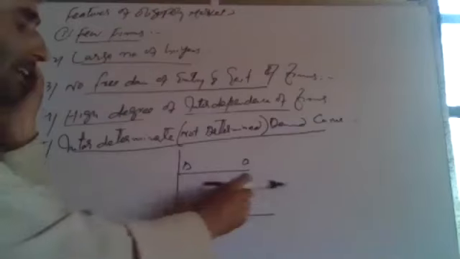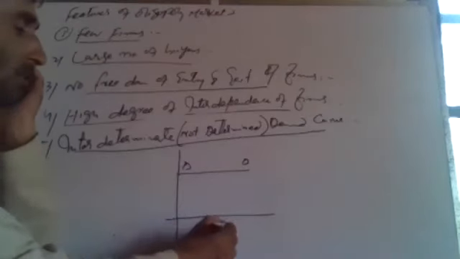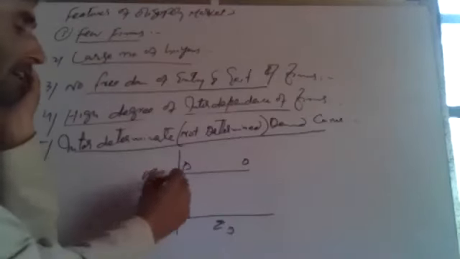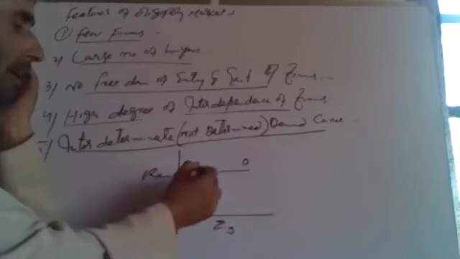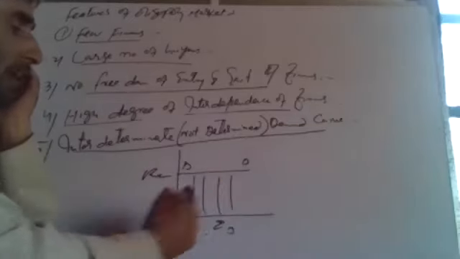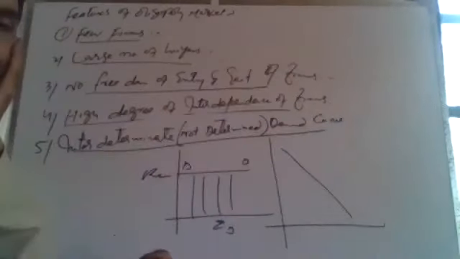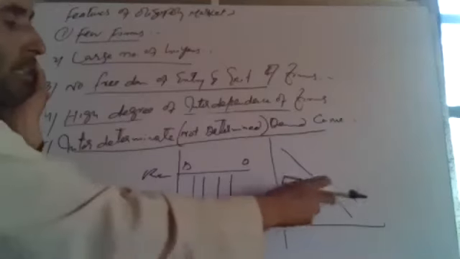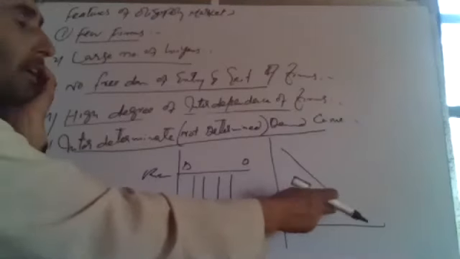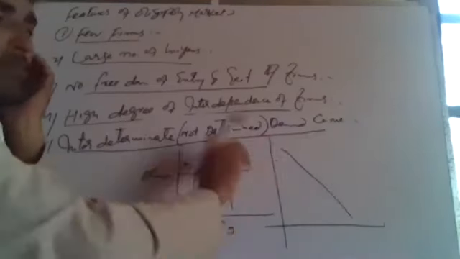If this is quantity demanded and this is price, it can sell any amount at the given price. It cannot change the price. In monopoly, the demand curve is this. If a monopoly decreases the price, it can sell more. If the monopoly increases the price, it will sell less.